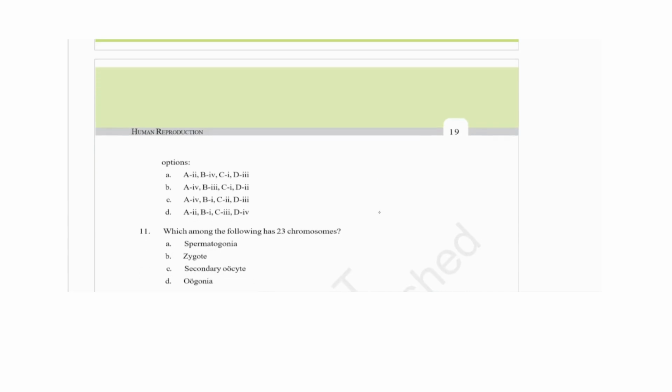The tail part is for motility because of the flagella present in it. And the acrosome area has the hydrolytic enzymes which degrade the egg membranes. So A4, B3, here in the second option.